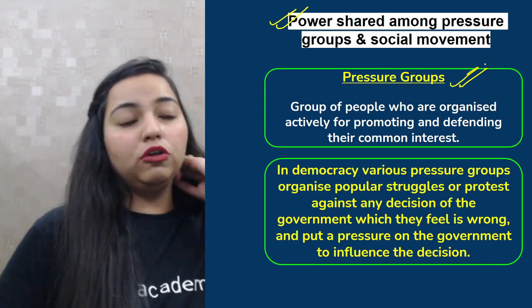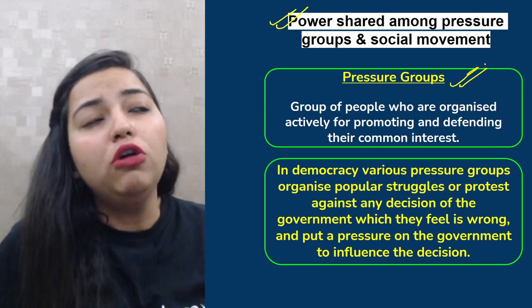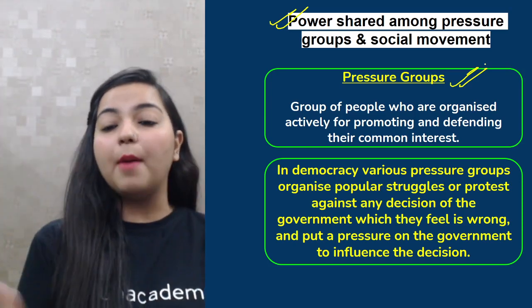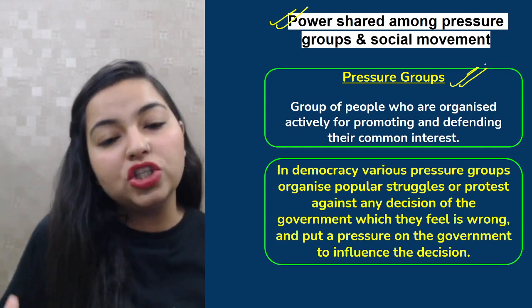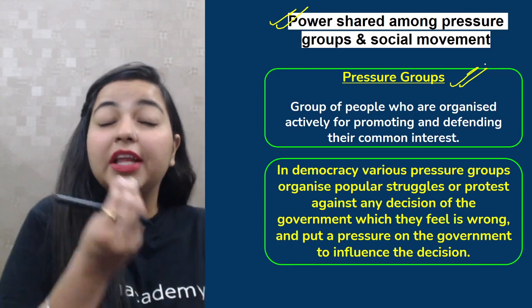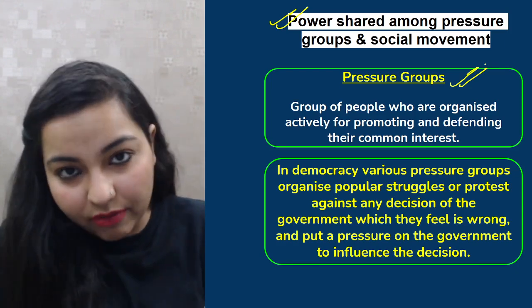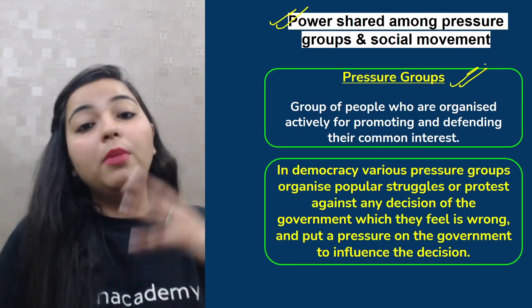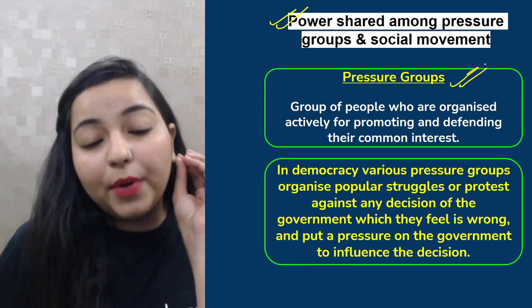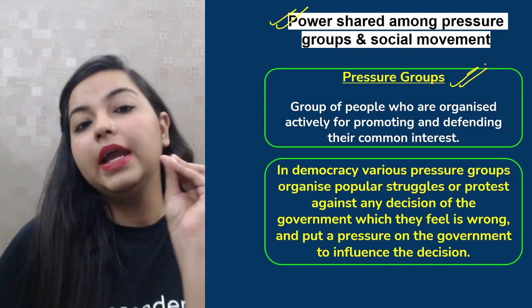So basically, if you recall the farmers protest, what happened? All the farmers of different regions of the country came together and they actually raised their voice against something that they did not agree to with the government, right? So they formed a pressure group for a common interest. They were promoting and defending a common interest.